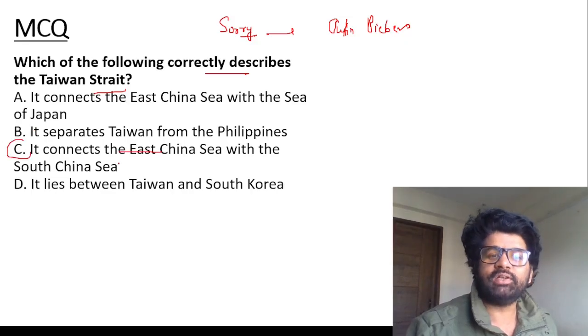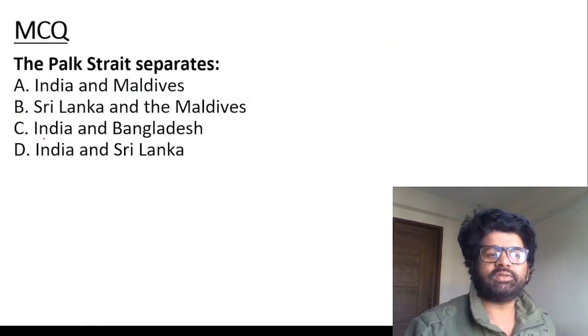So, Taiwan Strait connects East China Sea with South China Sea. C is the answer. Palk Strait separates India and Sri Lanka.